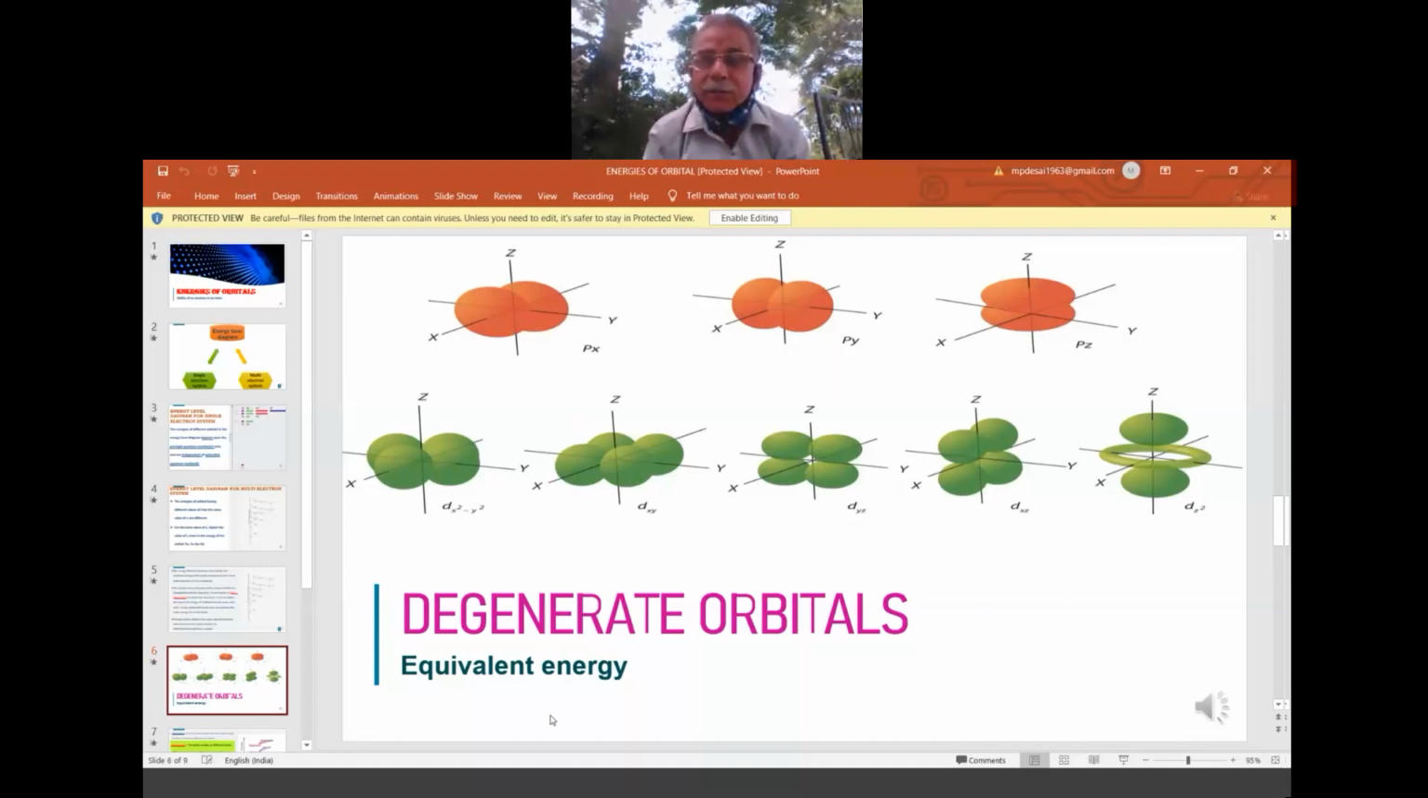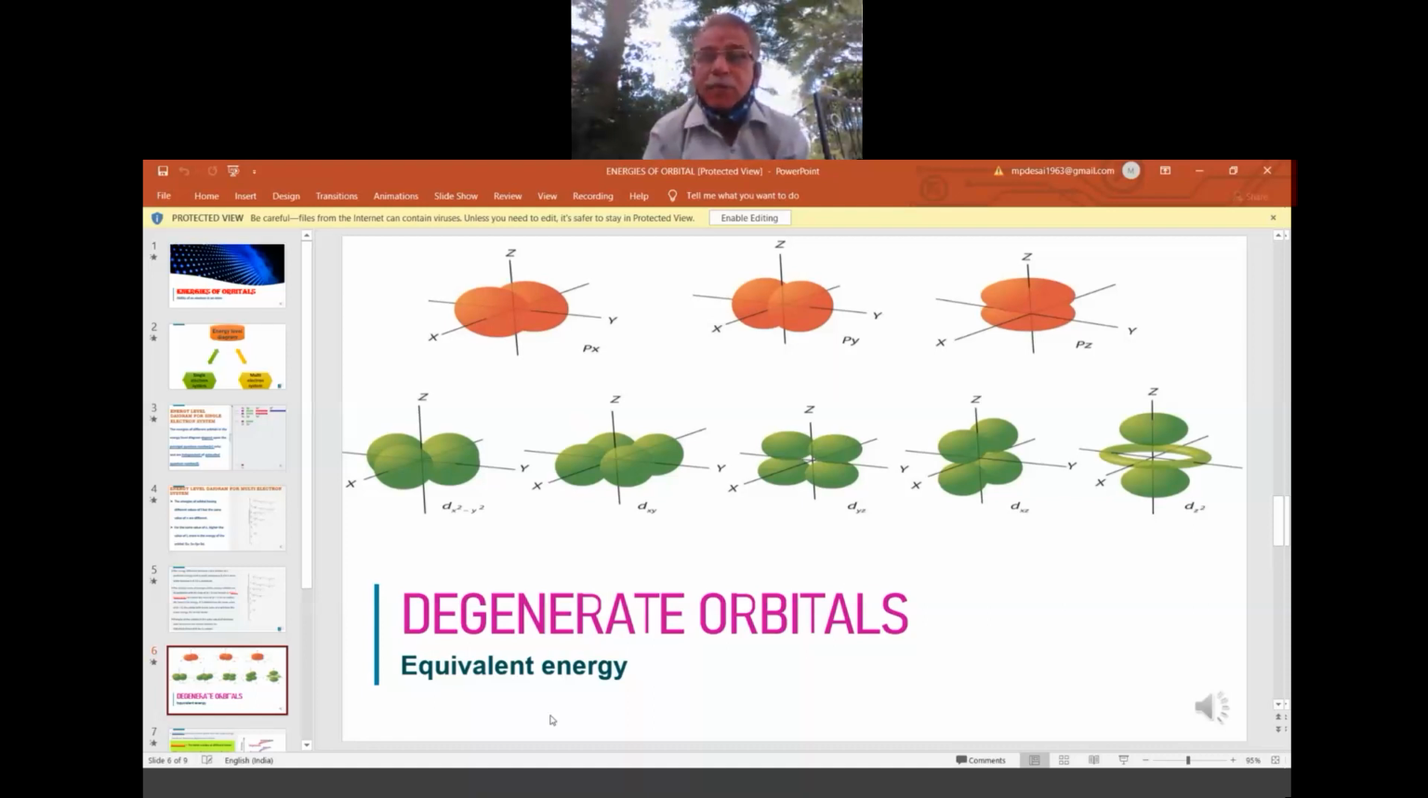Orbitals which have the same energy are called degenerate orbitals. The example I gave was the three suborbitals of the P. In the same way, in the D, we have 5 orientations. That means 5 suborbitals are there in the D: D1, D2, D3, D4, D5.